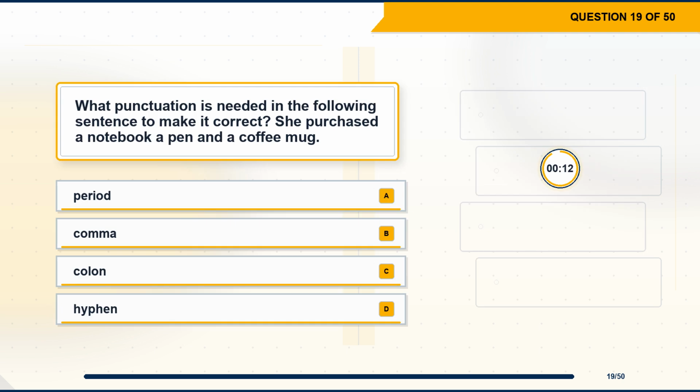Question 19. What punctuation is needed in the following sentence to make it correct? She purchased a notebook, a pen and a coffee mug. Option A, period. Option B, comma. Option C, colon. Option D, hyphen.